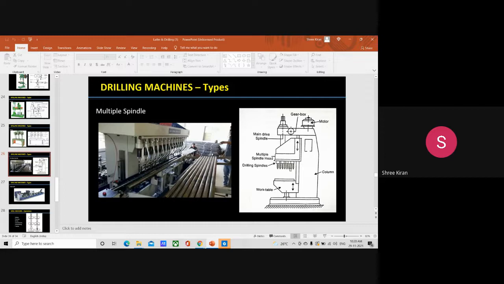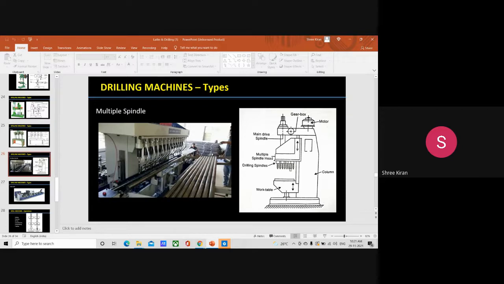In the case of gang drilling machines, we have to remove the previous one, remove one by one and do the various operations one by one. That is, in one case we can do drilling, in another case reaming, in another case counter boring. So various operations can be performed by keeping a number of drilling machines on the table. But the table will always be placed on the base, and with the help of a lead screw we can adjust its height. Okay, that's it.